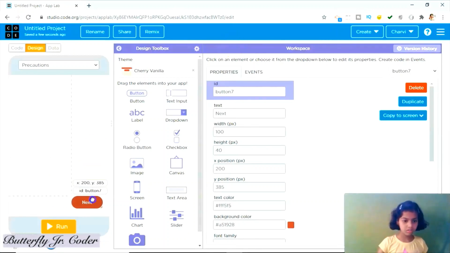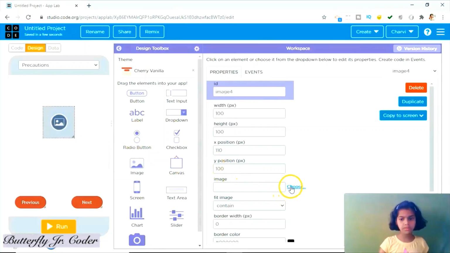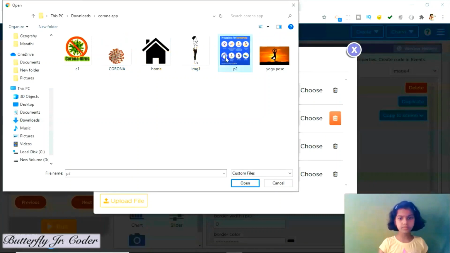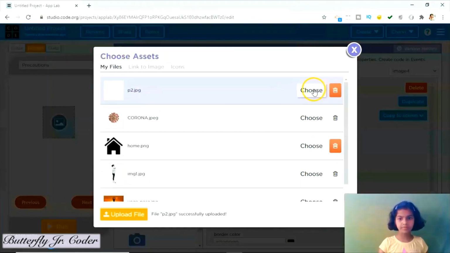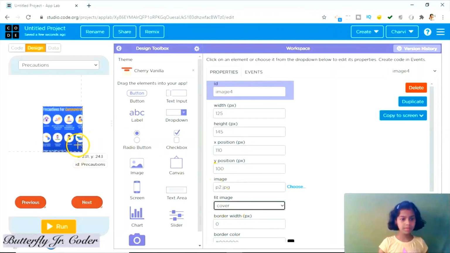And one more button, that is previous. Let's choose one image over here. This one. And choose. Then cover and make this image bigger.